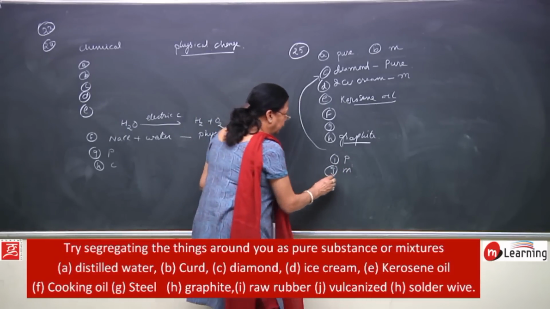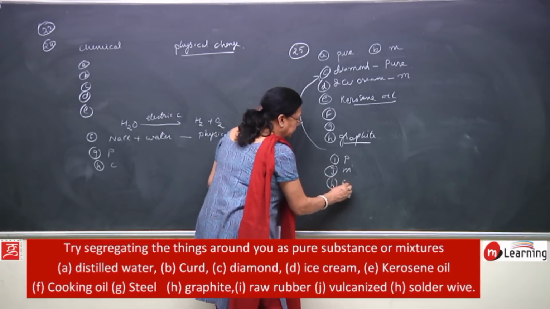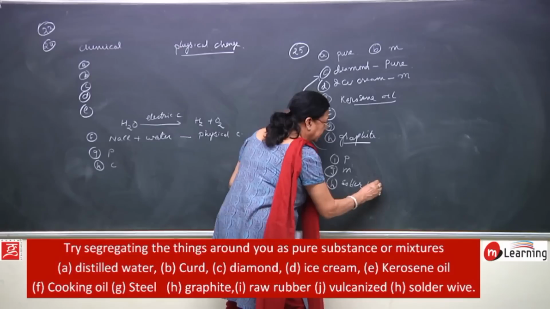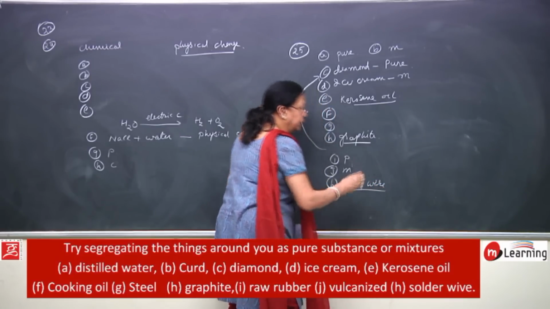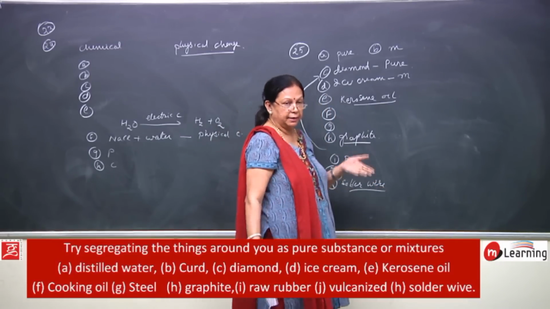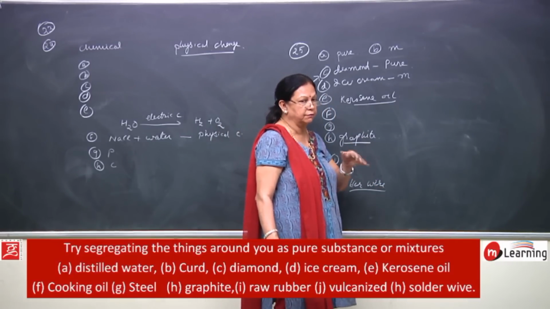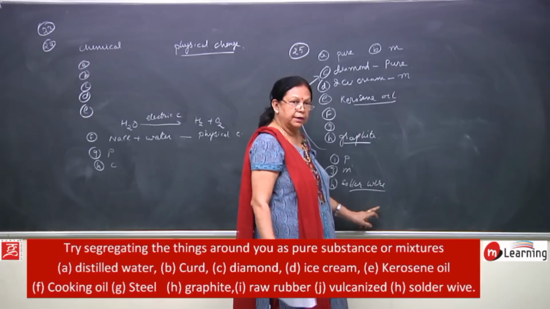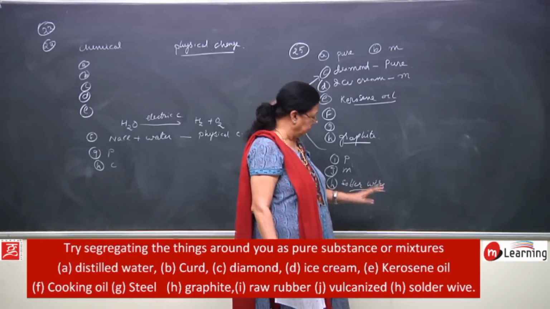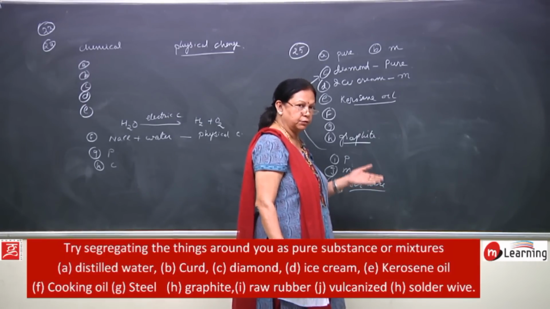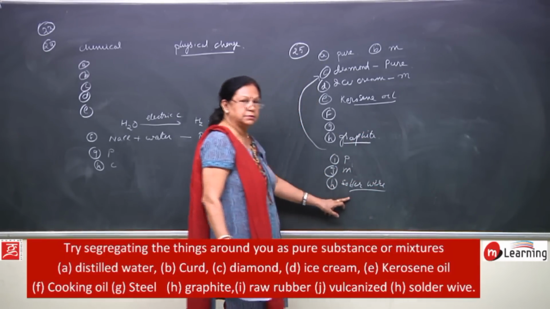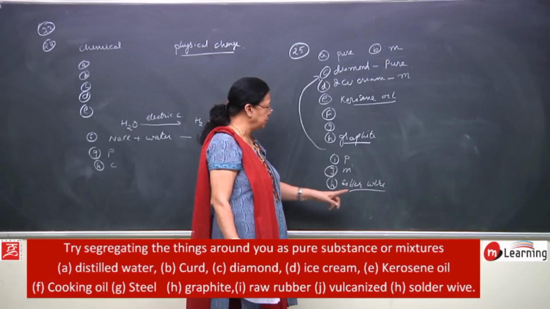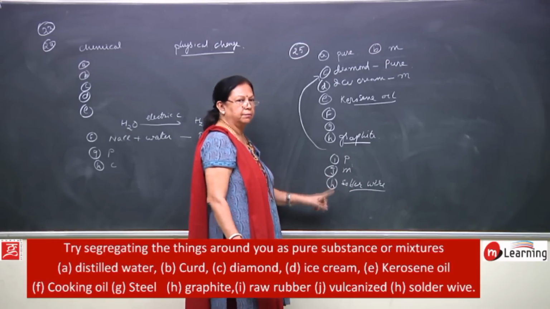Then solder wire. Solder wire means the wire which we use for soldering. In soldering, what happens? We heat it to a very high temperature. So it is not used alone, it is mixed with other substances also, and therefore it is a mixture.